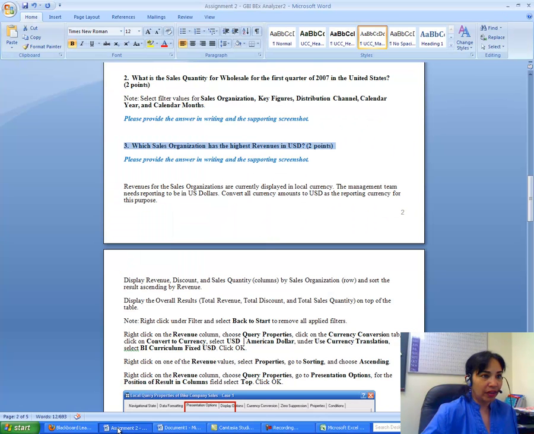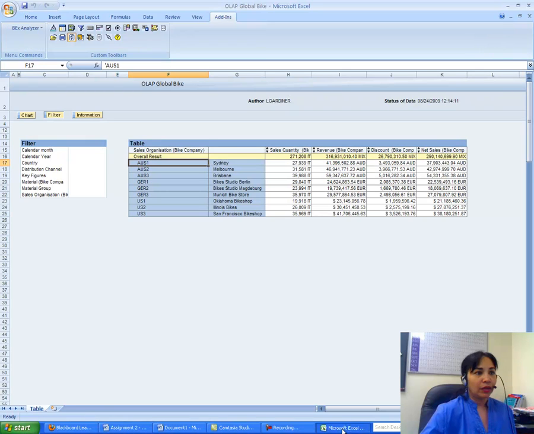Highest revenue. Okay, so I have the revenues here, and I have to look at them. Revenues are either in Australian dollars, euros, or US dollars. I have to convert all currencies to USD so that I can find out which is highest among them.